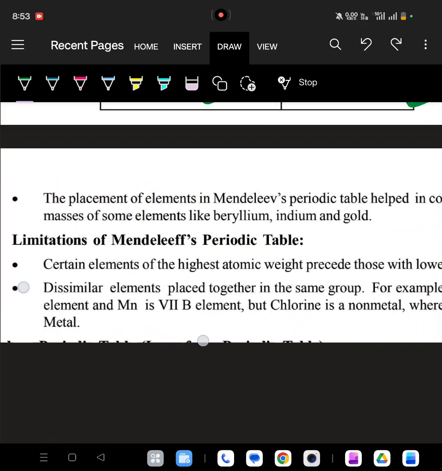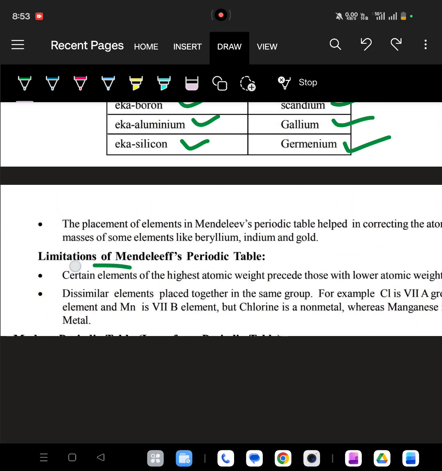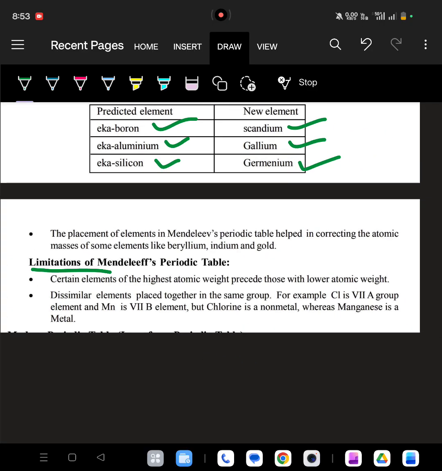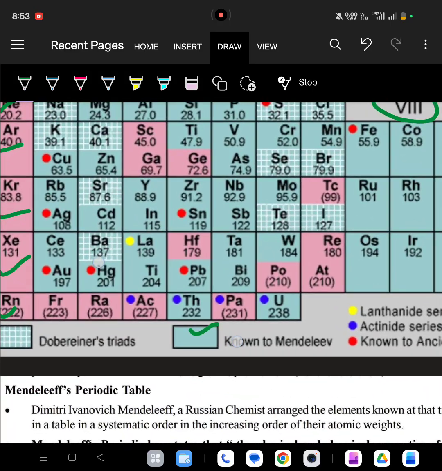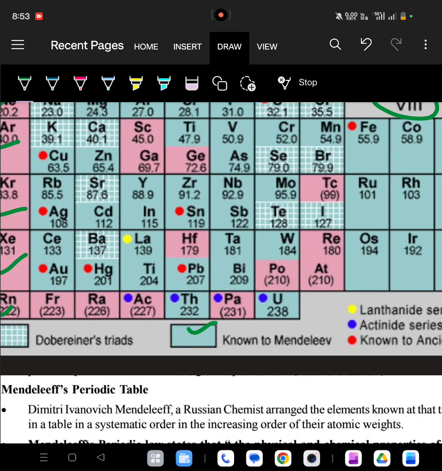Now we shall see the demerits, limitations, drawbacks. Okay, so what are the drawbacks? Certain elements of higher atomic weight precede those with lower atomic weight. So this is one drawback. Where is the drawback? See here. If you go from tellurium to iodine, tellurium should come next and iodine should come first.